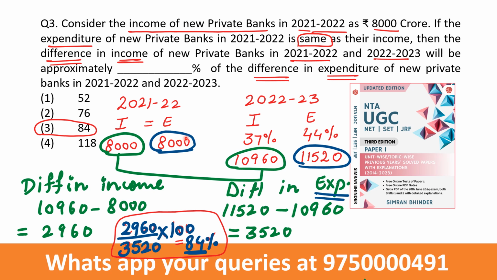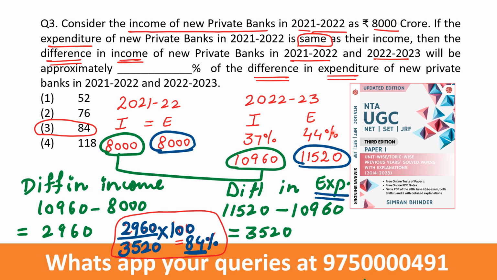So I repeat the question. What is asked in the question? Difference of the income of these 2 years. What will it be approximately as a percentage of the difference in expenditure of the 2 years, the difference between these two. Okay. So it's very easy. Here we were given 8,000. So based upon the figures given in the table, 37% was given in the table. When we calculate 37%, it comes out to be 10,960.